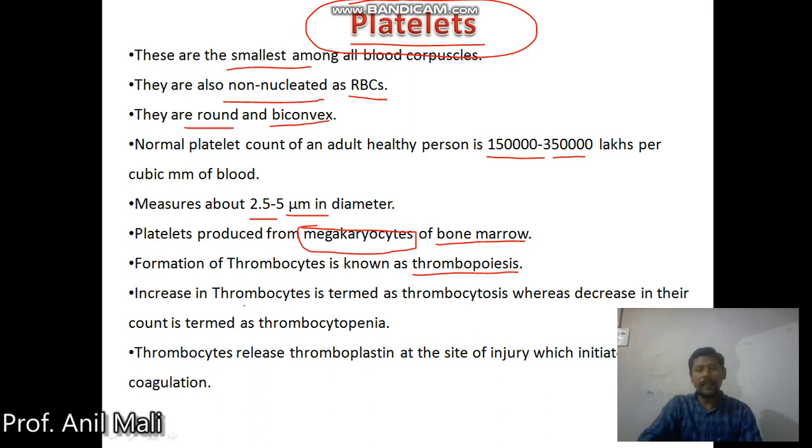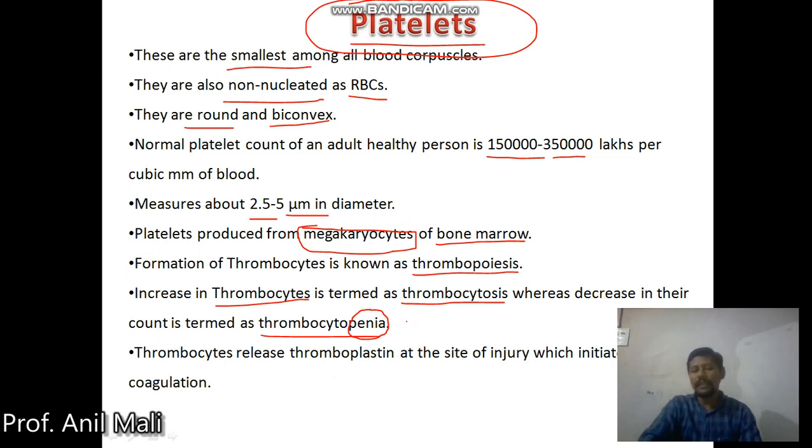Then there are the terminologies associated with the increase and decrease in platelet counts. If the platelet count increases, it is called thrombocytosis, and if the count decreases, it is termed thrombocytopenia.